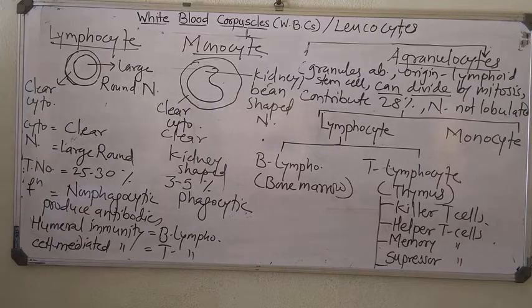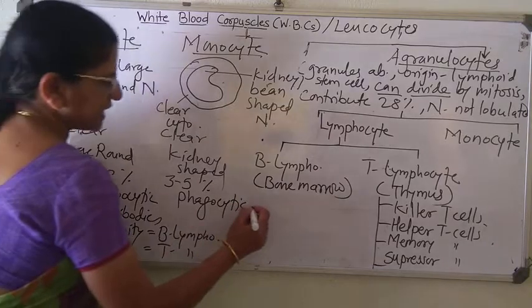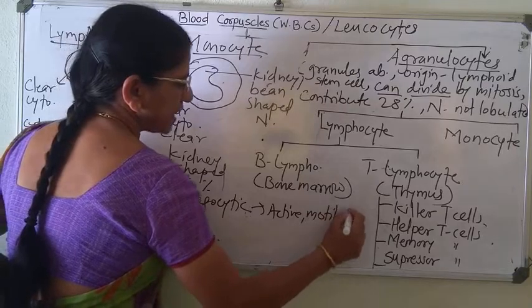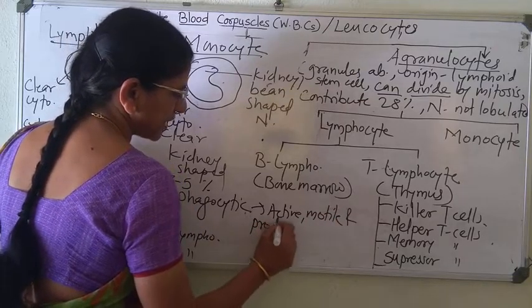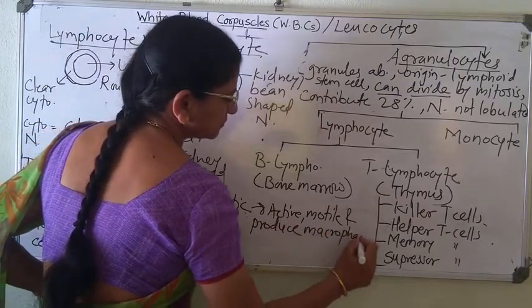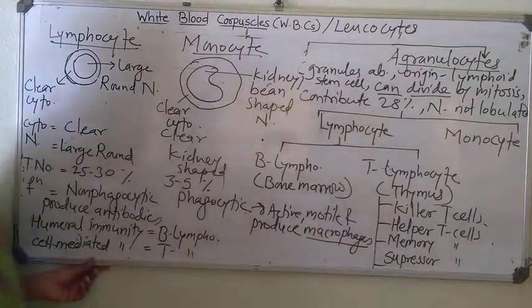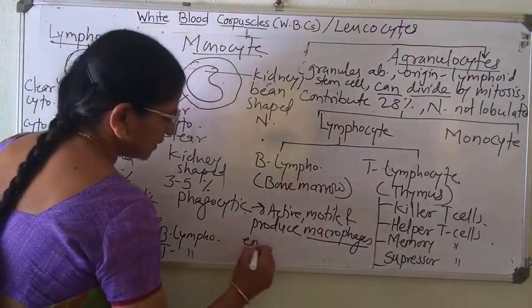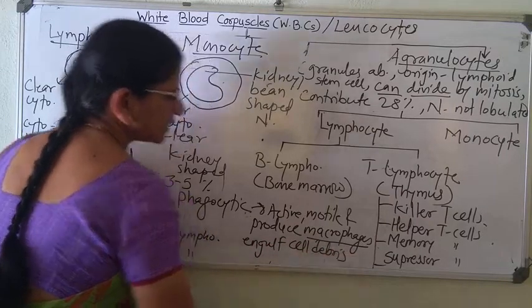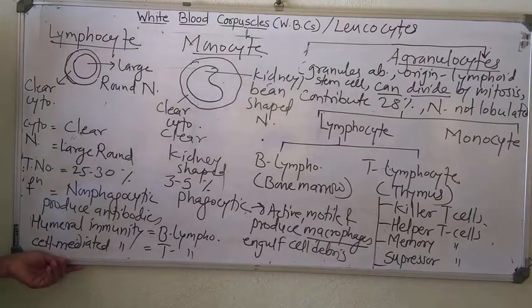And finally, the function of monocyte: it is phagocytic, active, motile, and produces macrophages. These macrophages engulf cell debris and act as scavengers and clean up the organ or cell. Right?